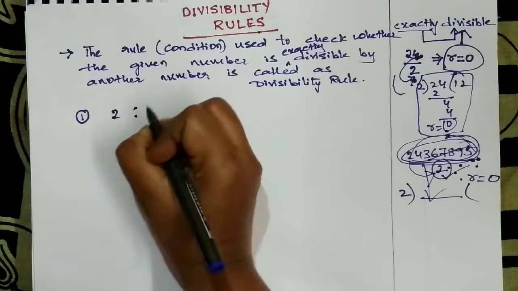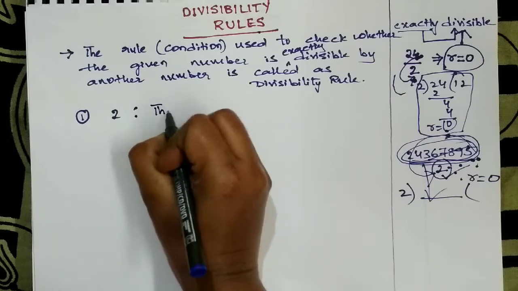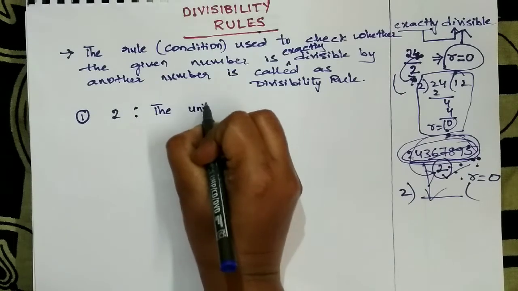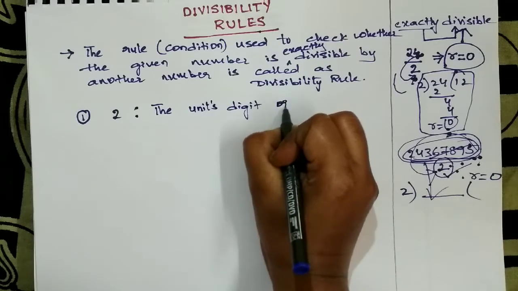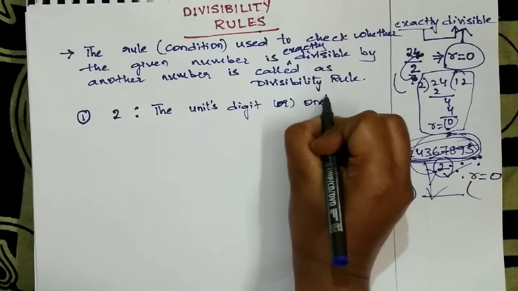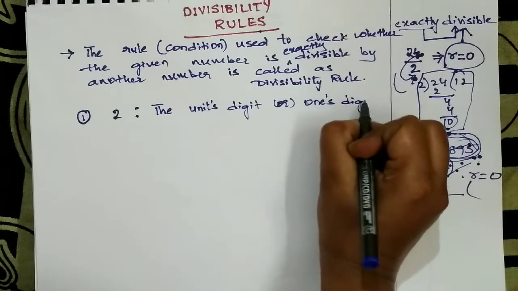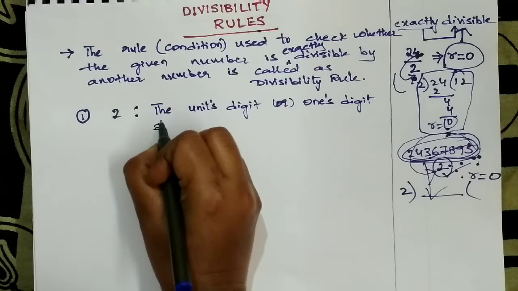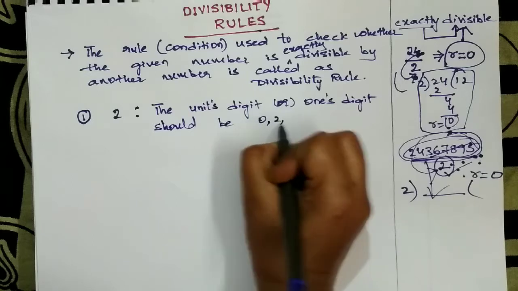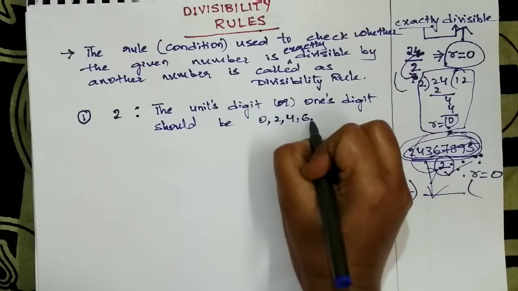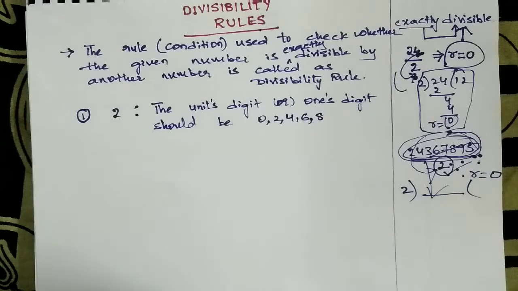The units digit, or the ones digit, both are the same, should be 0, 2, 4, 6 or 8.